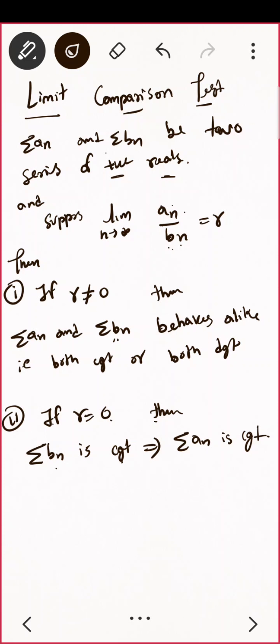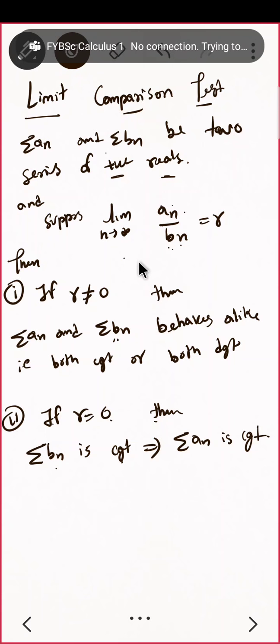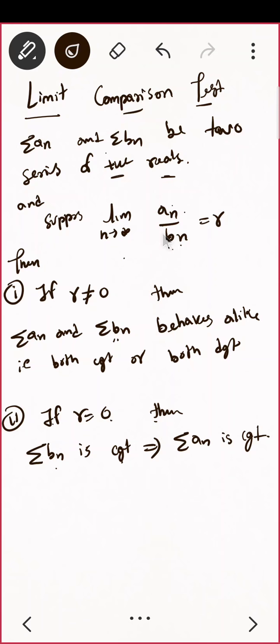And if you would like to see, the proof is very simple. Just you have to write the definition of this. Do you know what the definition is? What definition of limit did we write? I'll be having mod of an upon bn minus r that is less than epsilon.